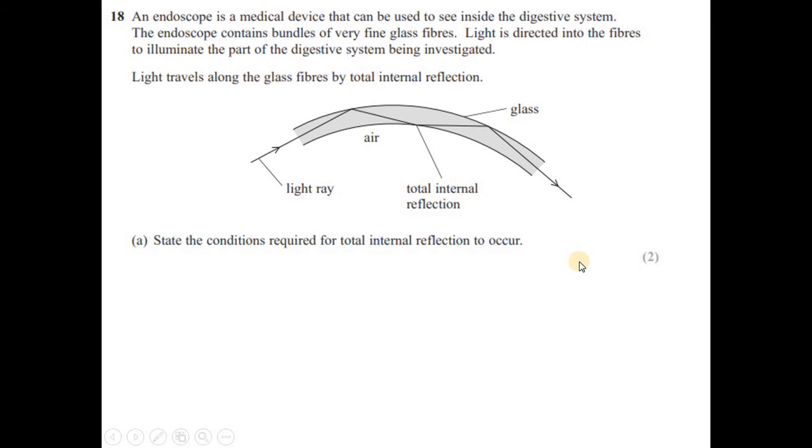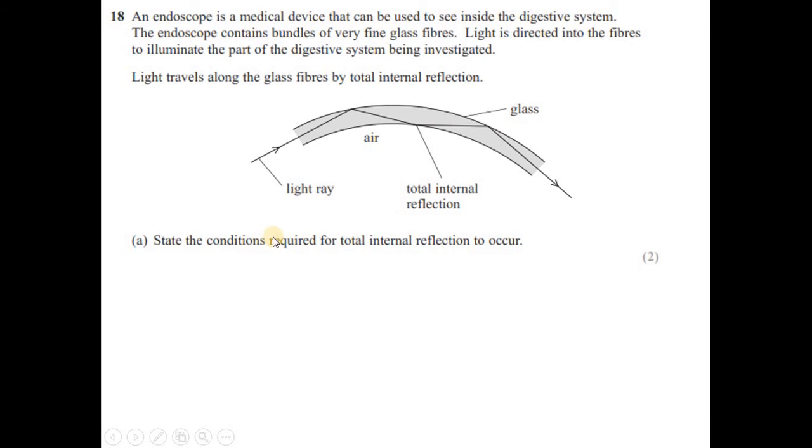Question number 18. An endoscope is a medical device that can be used to see inside the digestive system. The endoscope contains a bundle of very fine glass fibers. Light is directed into the fibers to illuminate the part of the digestive system being investigated. Okay, it's all about total internal reflection. Light travels along the glass fibers by total internal reflection. So this is a fiber wire, glass, and so on. State the condition required for total internal reflection to occur.